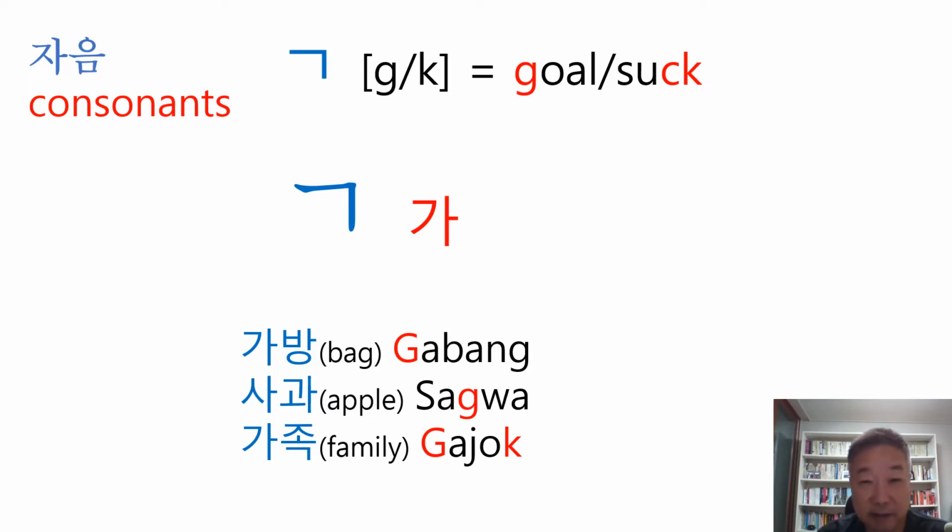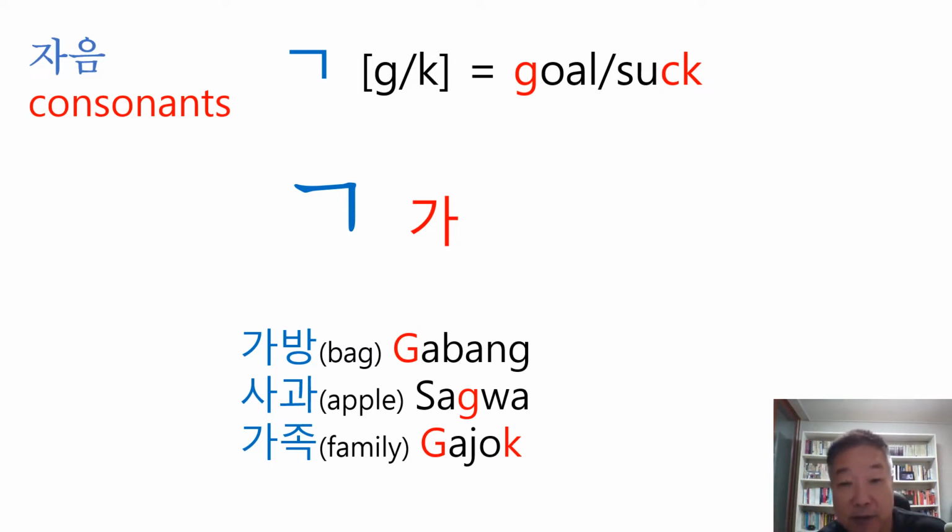The first one is ga. The word 가방, which means bag, is 가방. 사과, which means apple, is 사과. And 가족, which means family, is 가족. Okay? And I want to focus on the word 가족, which has two 가.